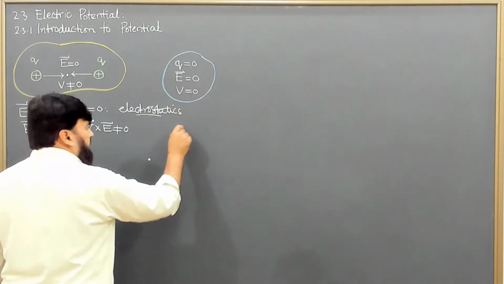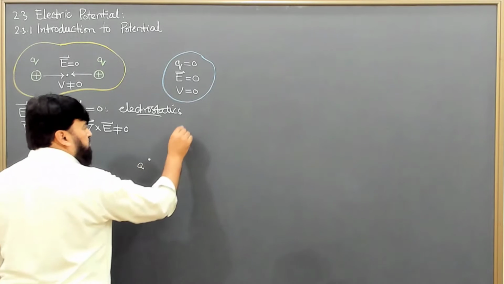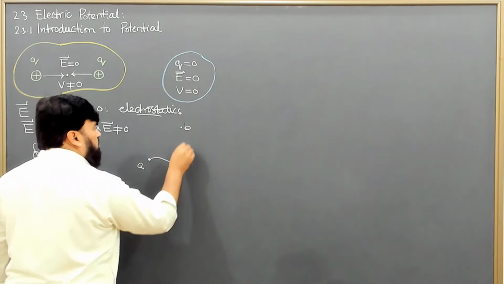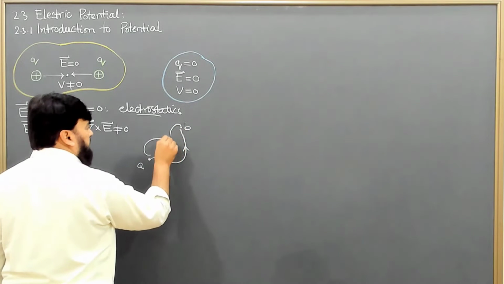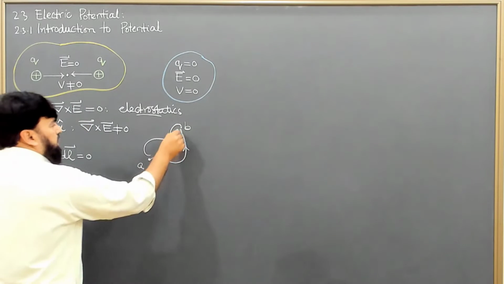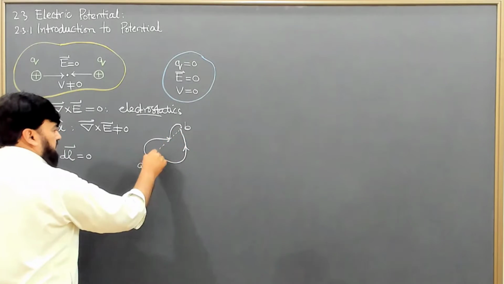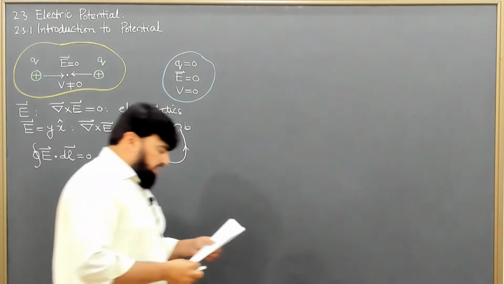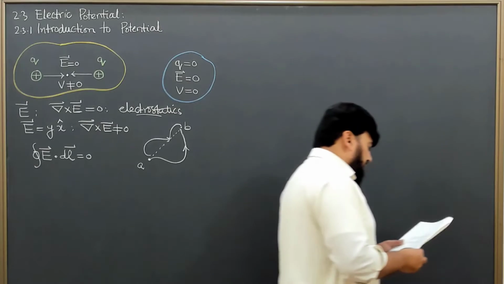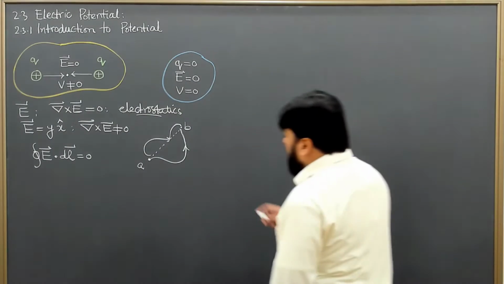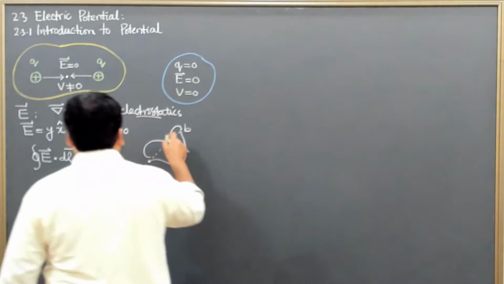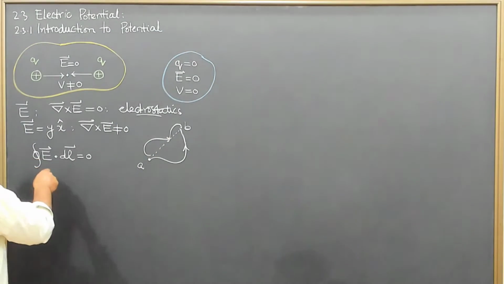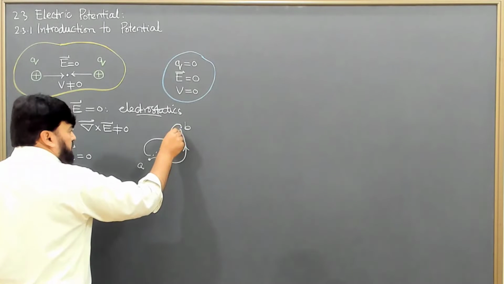So it doesn't matter, while moving from point A to point B, which path you take; only the endpoints matter, and such a field we call a conservative field. If it were not a conservative field, the closed loop integral would be non-zero.